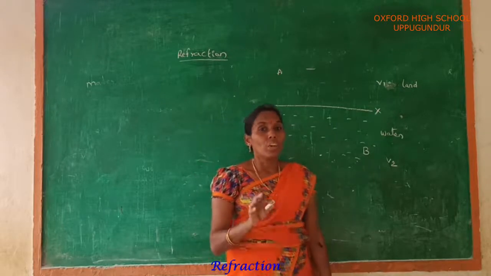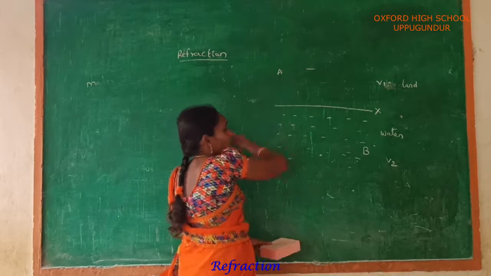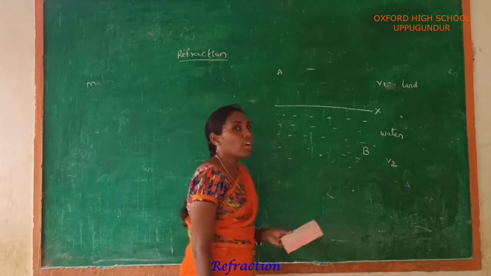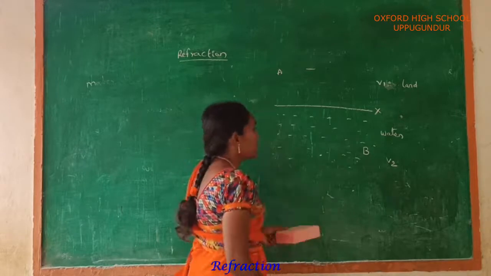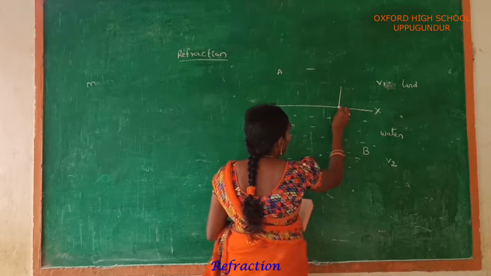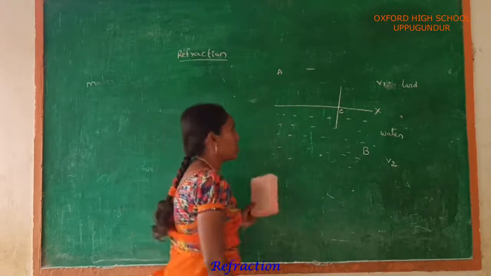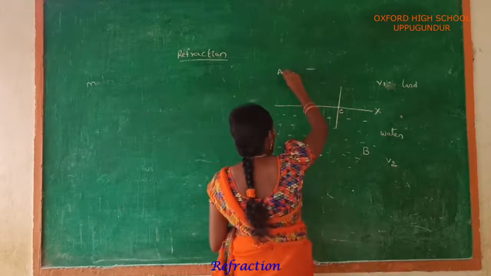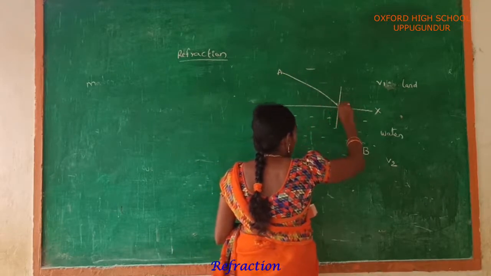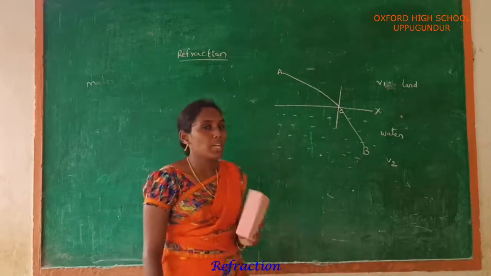You are the person presented at a point A, on the land. The accident takes place at a point B in the water. And next, first we have to draw the normal at a point C. We have to select a path, the first path, this is ACB. This is the first path to save that person.